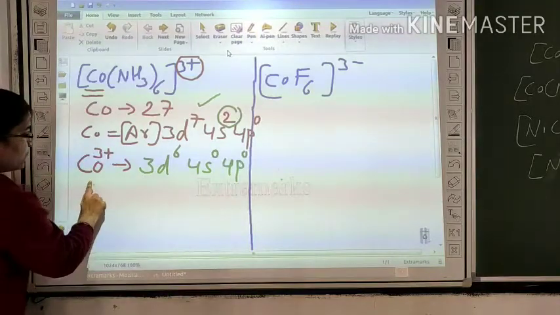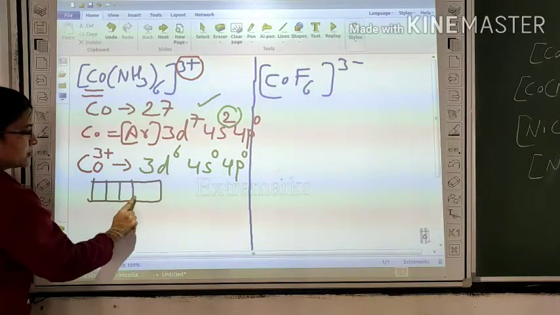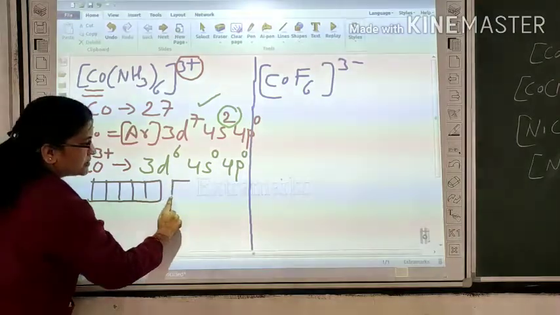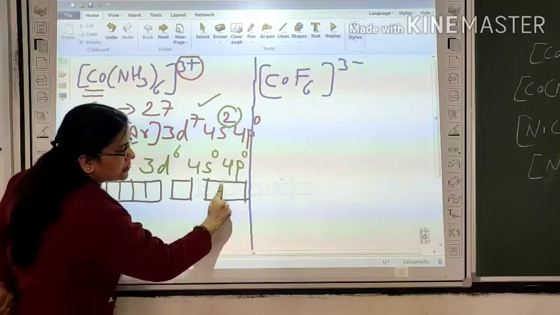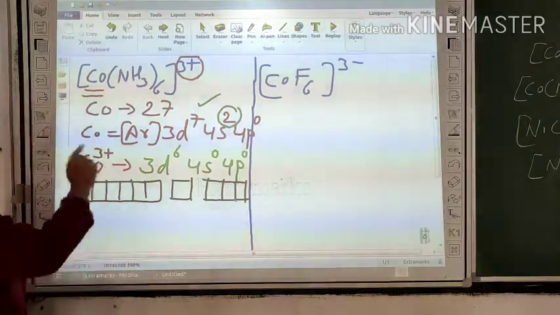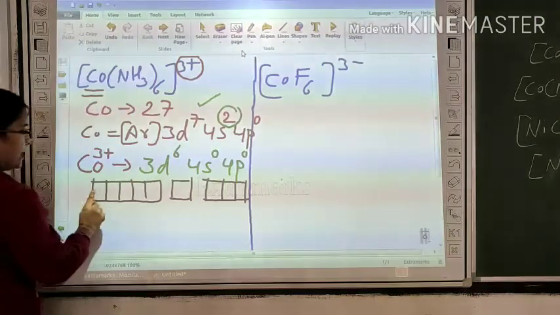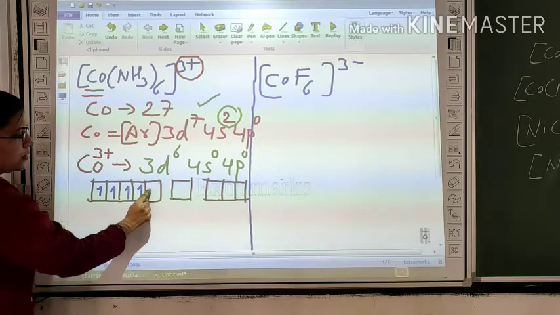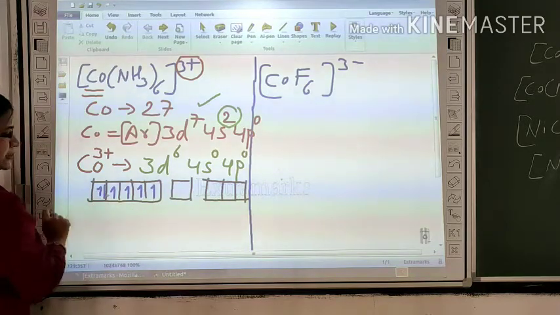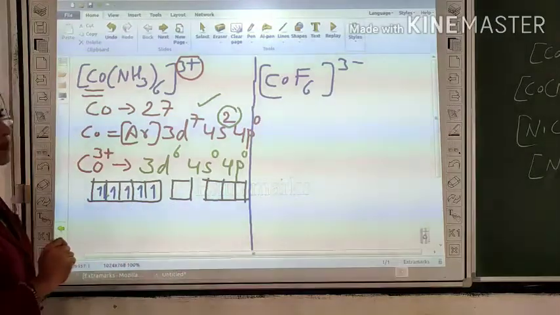Now, for d, we draw 5 boxes. For s, 1 box. For p, 3 boxes. In d we have 6 electrons, so we write 1, 2, 3, 4, 5, 6. 4s0, 4p0.